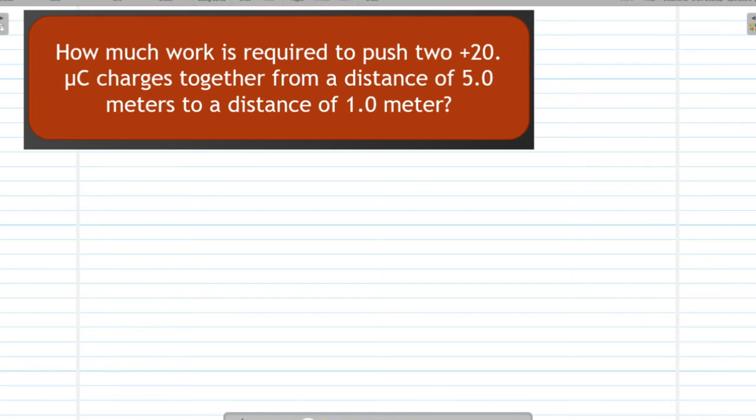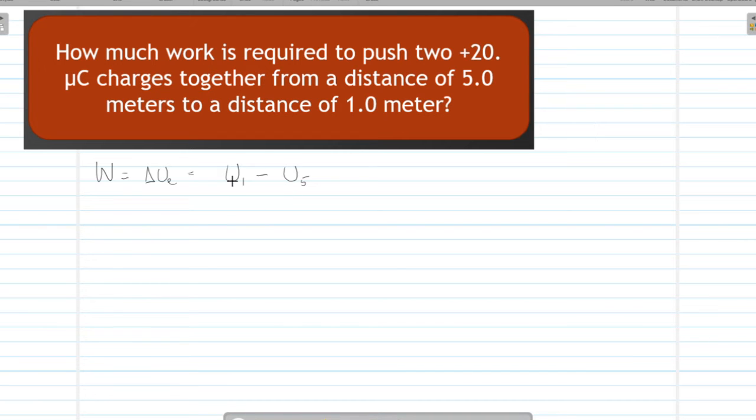All right, well, as we were saying a minute ago, the amount of work required to push these two charges together will be equal to the change in electrical potential energy, which is equal to the difference between the electric potential energy when the charges are 1 meter apart minus the electric potential energy when they are 5 meters apart. So I'll call that U1 minus U5.